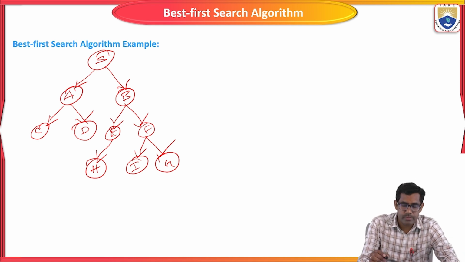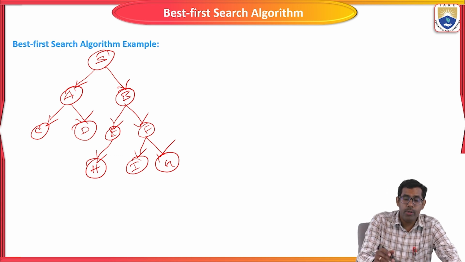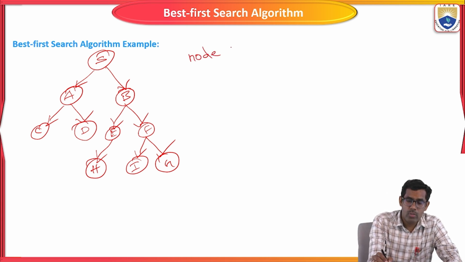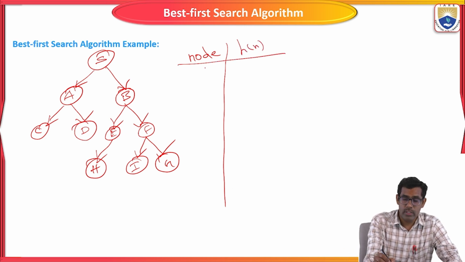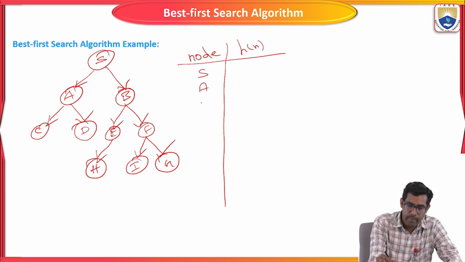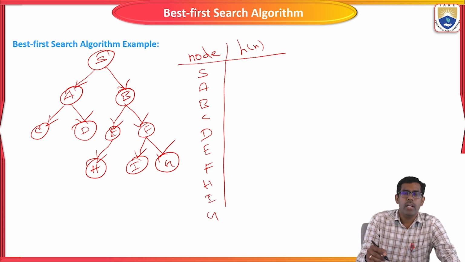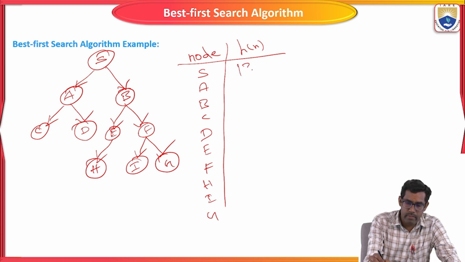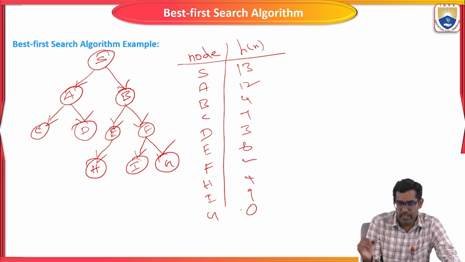Now I'm going to write the heuristic function value of each and every node: S, A, B, C, D, E, F, H, I, J. Based on this tree, I'm writing all the nodes here, and assigning values: 4, 7, 3, 8, 2, 4, 9, 0.